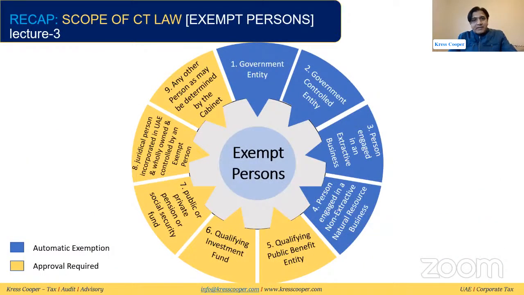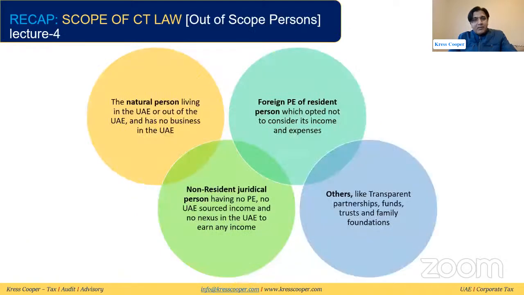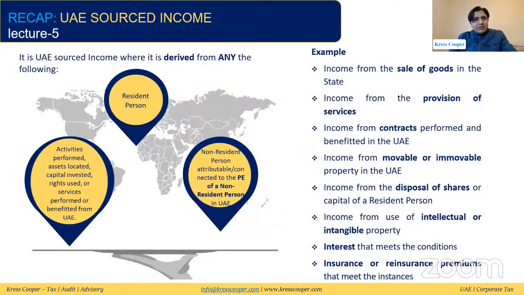We have already discussed exempt persons in detail. We have discussed out of the scope persons. We have discussed UAE sourced income.